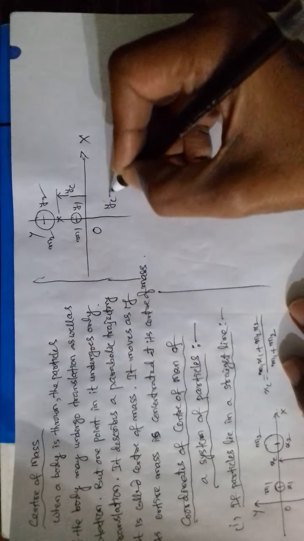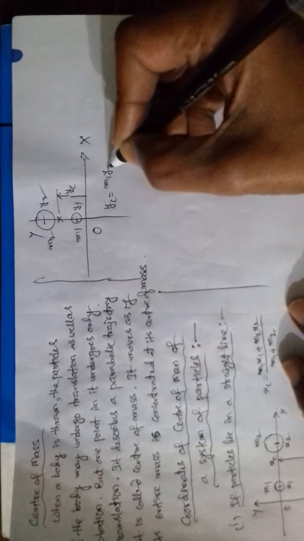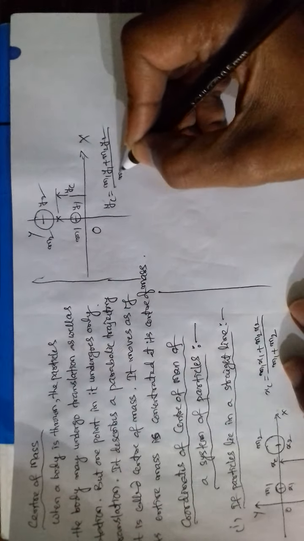So here yc is equal to m1 y1 plus m2 y2 divided by m1 plus m2. Like this, we can take any number of particles.